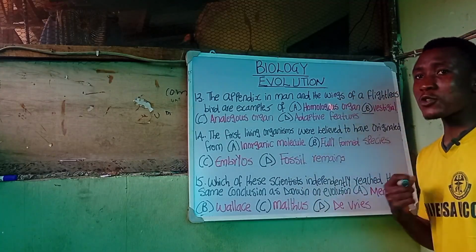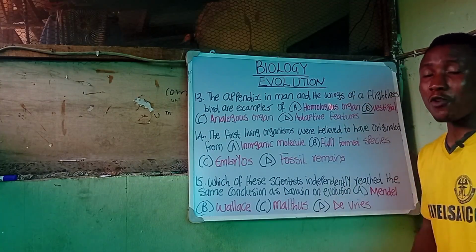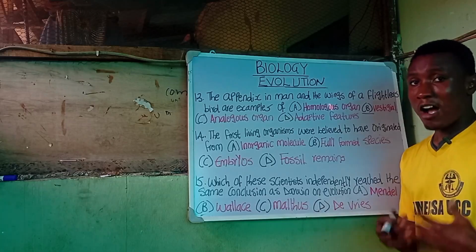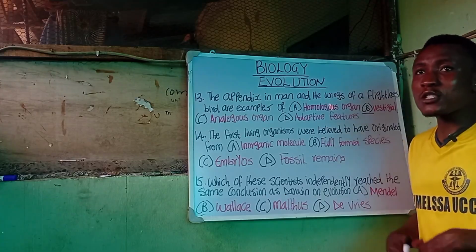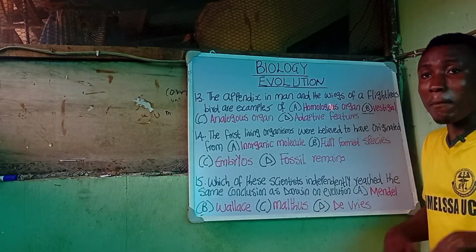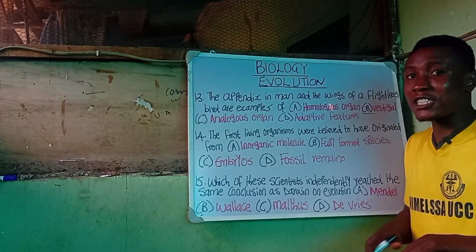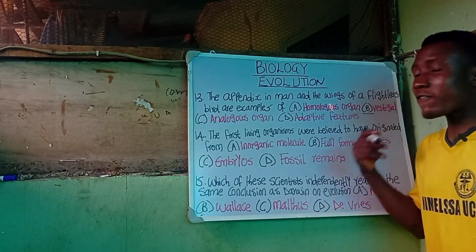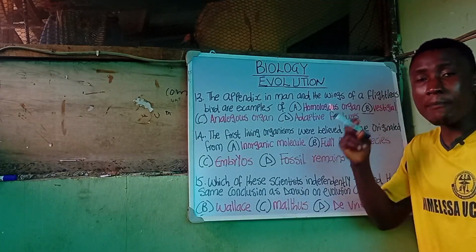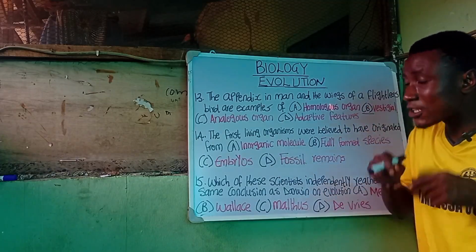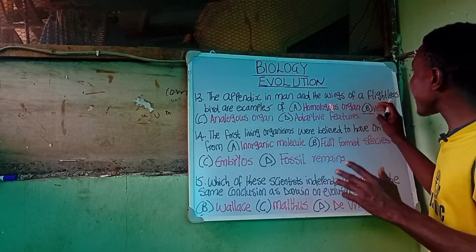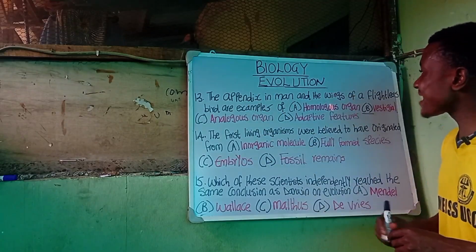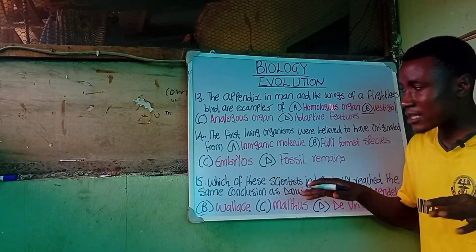Before, the appendix used to serve as an organ of digestion in man. But as it stands now, the appendix does not perform any function for man. It does not serve in your digestion anymore. But the appendix is currently found in the herbivores. So the appendix in man and the wings of the flightless bird are examples of vestigial organs.